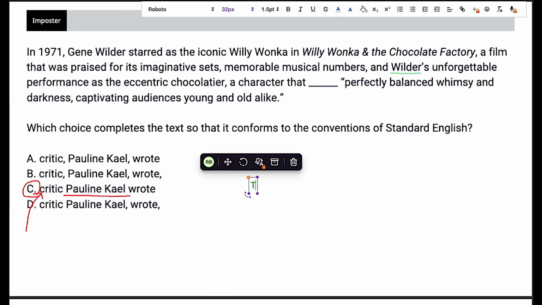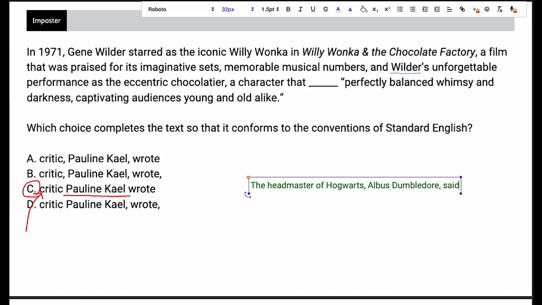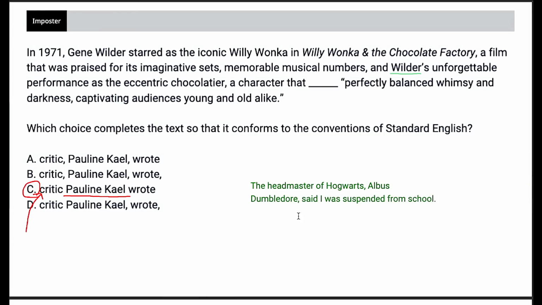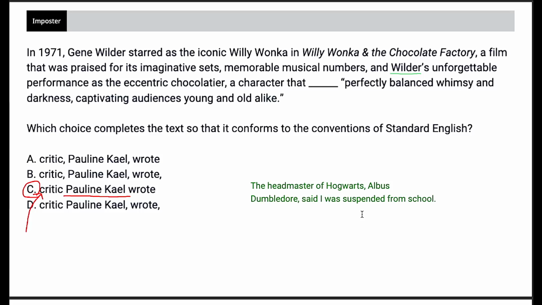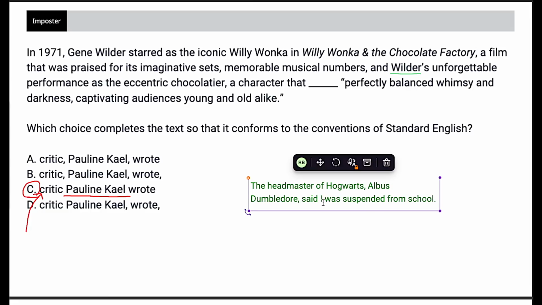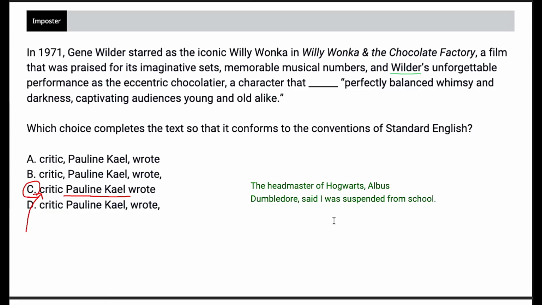For example, if I said the headmaster of Hogwarts, Albus Dumbledore, said I was suspended from school, this is fine because we can assume there's only one headmaster of Hogwarts at a time. So whenever I wrote this statement, we know the headmaster of Hogwarts is Albus Dumbledore. So we could definitely say, the headmaster of Hogwarts said I was suspended from school.